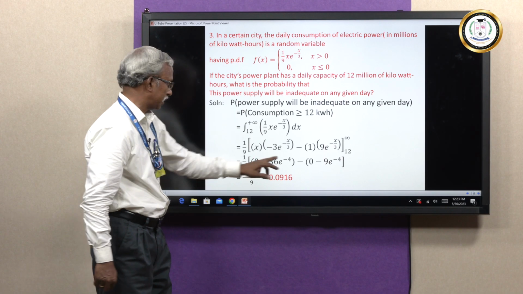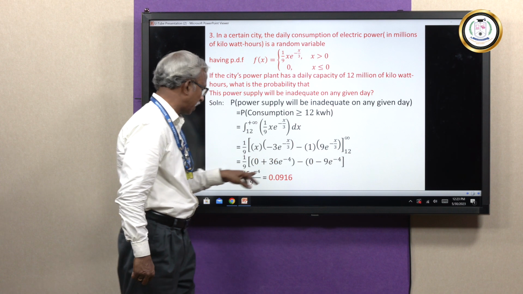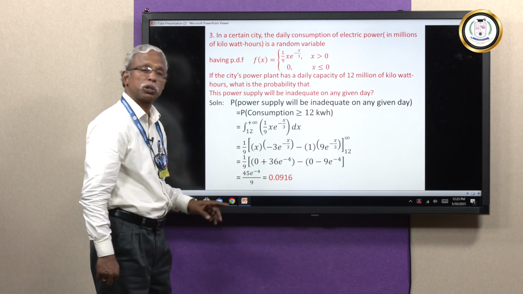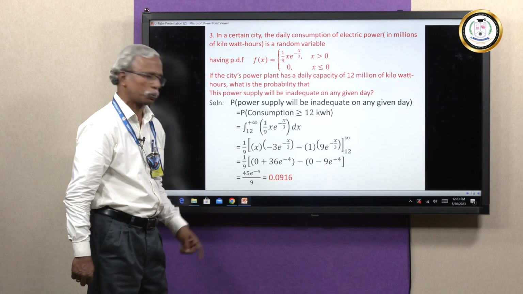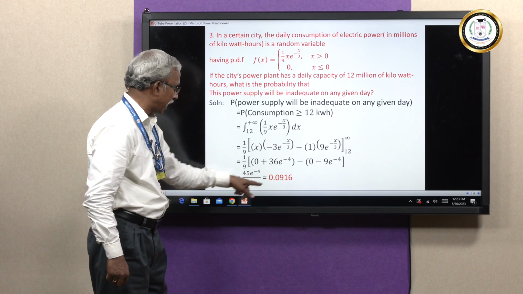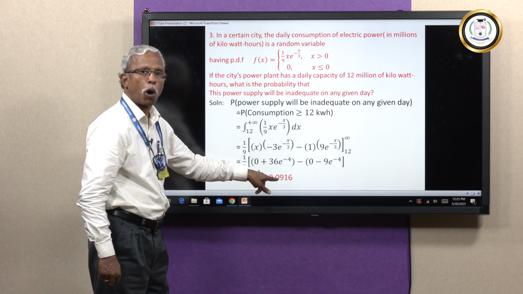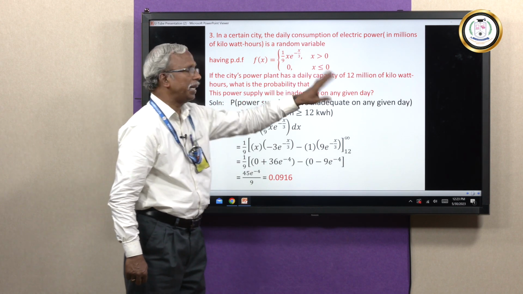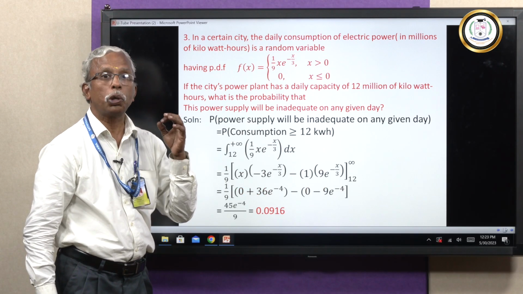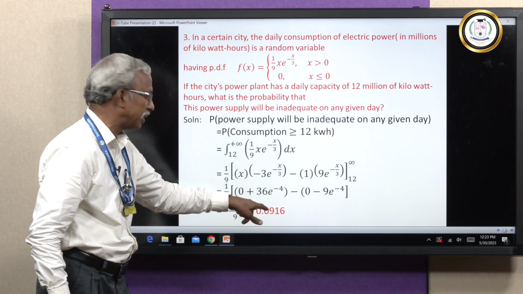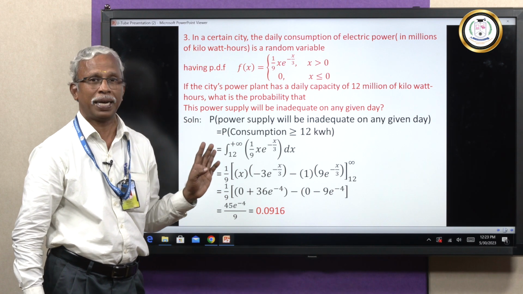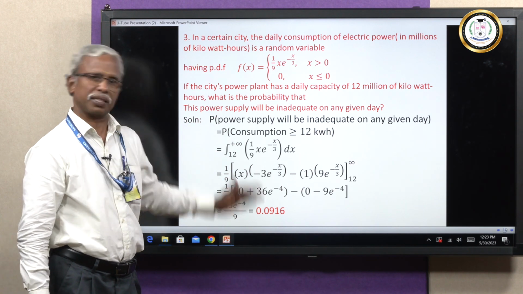I hope it is clear. This is minus of minus. So 36 plus 9 is going to be 45 e power minus 4 by 9. You can use your calculator and find the value of this e power minus 4, product 45 by 9. So you can find that the probability that the inadequate power supply is going to be there on that particular day is approximately 0.0916.